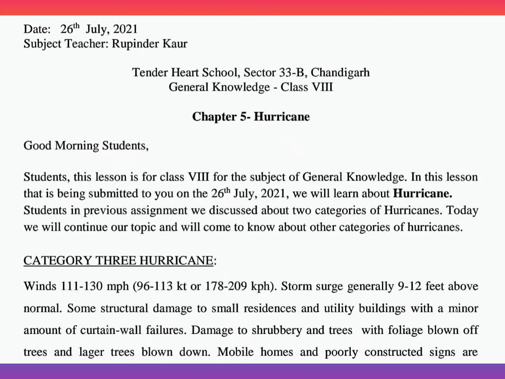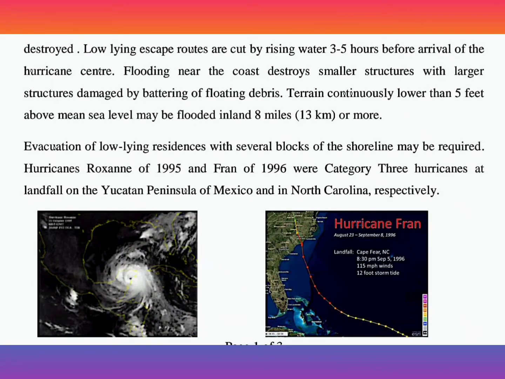Damage to shrubbery and trees with foliage blown off trees and larger trees blown down. Mobile homes and poorly constructed signs are destroyed. Low-lying escape routes are cut by rising water 3 to 5 hours before arrival of the hurricane center. Flooding near the coast destroys smaller structures with larger structures damaged by battering of floating debris.